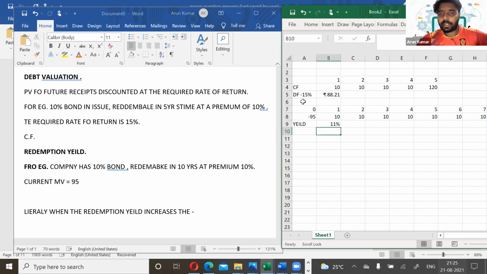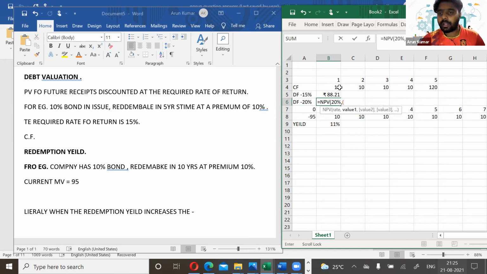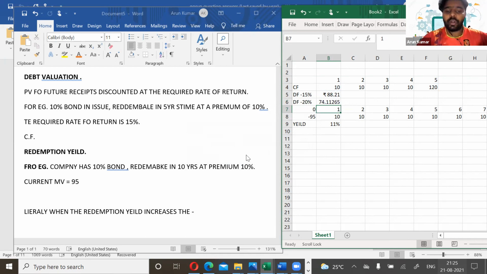So let's say, for example, the same item, if you are discounting at 20%, if the yield is 20% and the other values are same, so if you calculate the NPV, into 20%, comma, select the cash flows from year 1 to year 5. So what's the value here? The value has fallen down to 74, right?